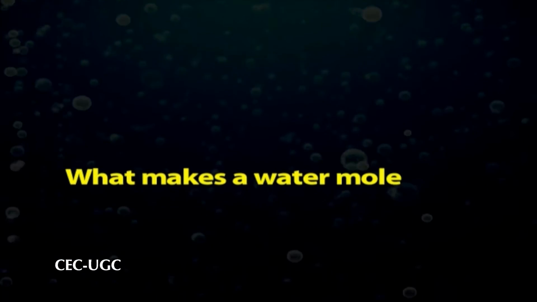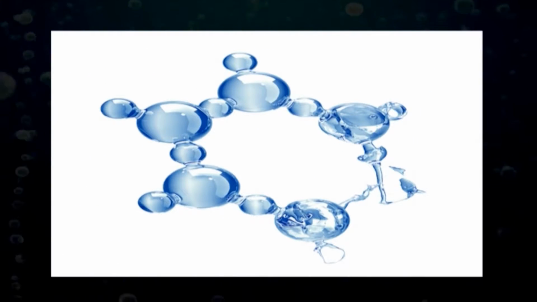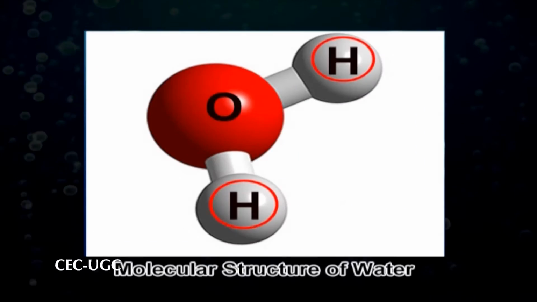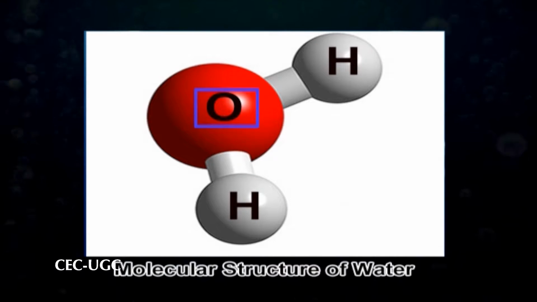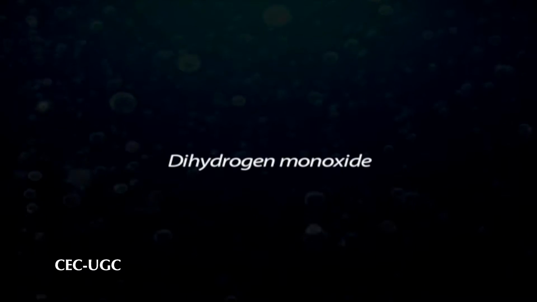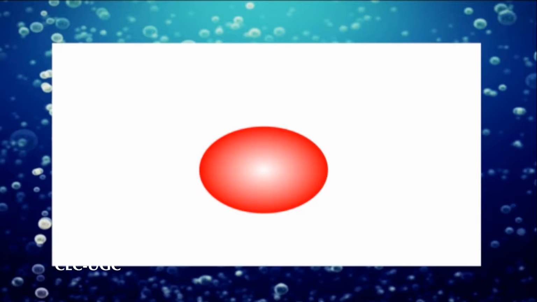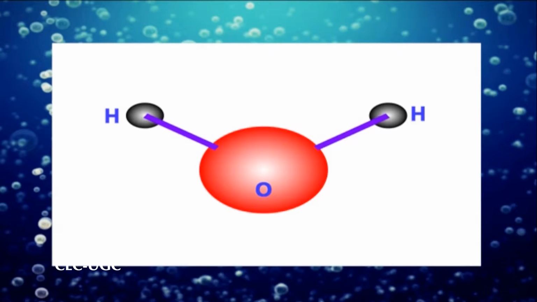What makes a water molecule? Water is made of millions and millions of tiny water molecules. A water molecule is made up of 3 atoms, 2 of which are hydrogen and 1 oxygen. Dihydrogen monoxide is the scientific name for water, though it is almost never used. In a water molecule, the hydrogen atoms are joined to the oxygen by means of 2 covalent bonds.